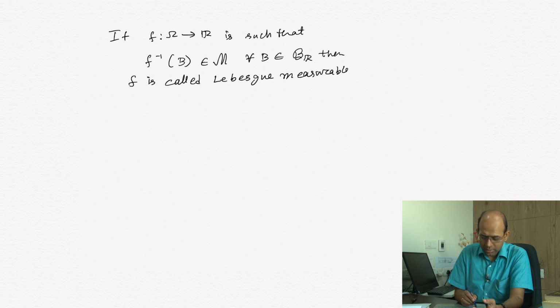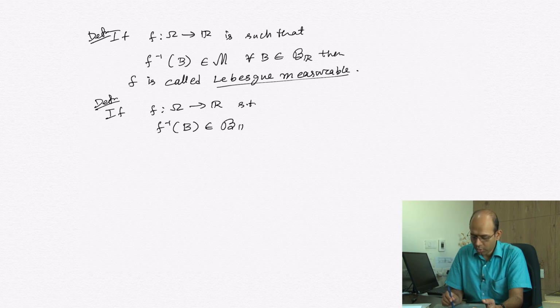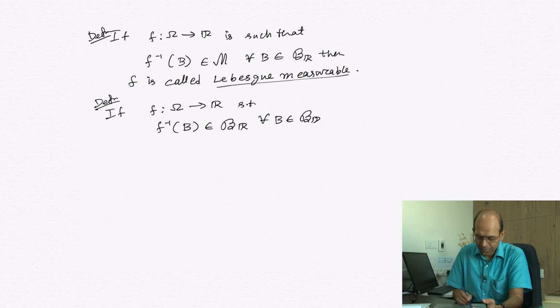On the other hand, if I have f from omega to R such that f inverse of B is in the Borel sigma algebra for all B in the Borel sigma algebra of R, then we say f is Borel measurable.